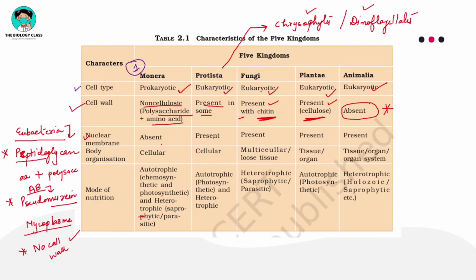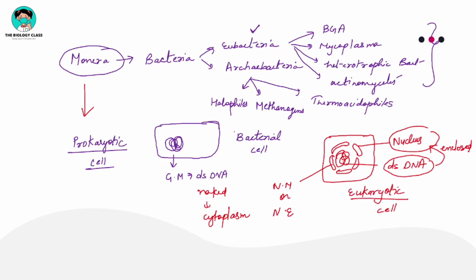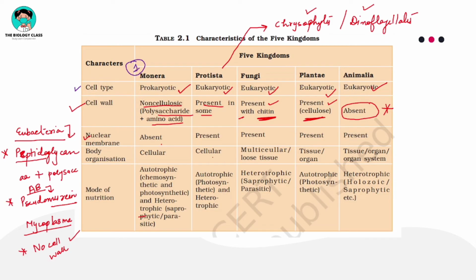So, in prokaryotes, like Monera, the nuclear membrane will be absent. In all others, it will be present. You can see here, in your Protista, in fungi, in plants, in animals, you will get this condition where the nuclear membrane is present. So this character you have understood. Then let's come to body organization.